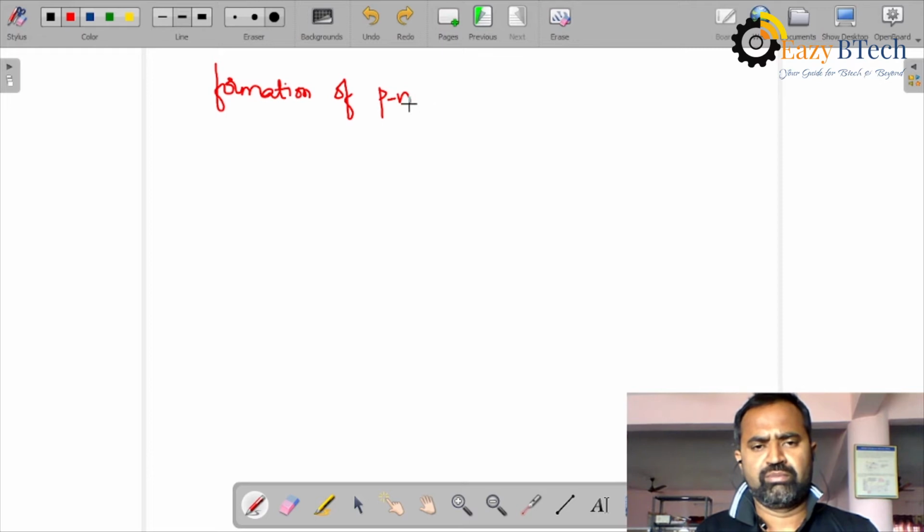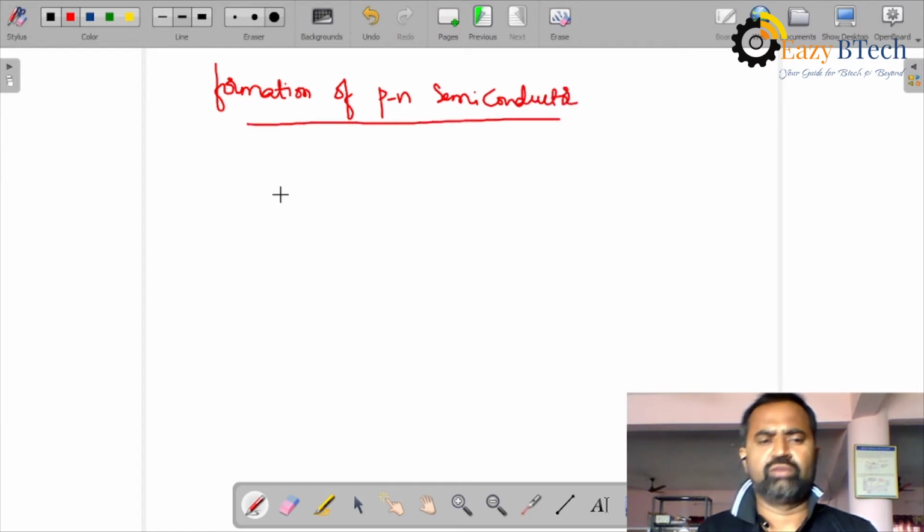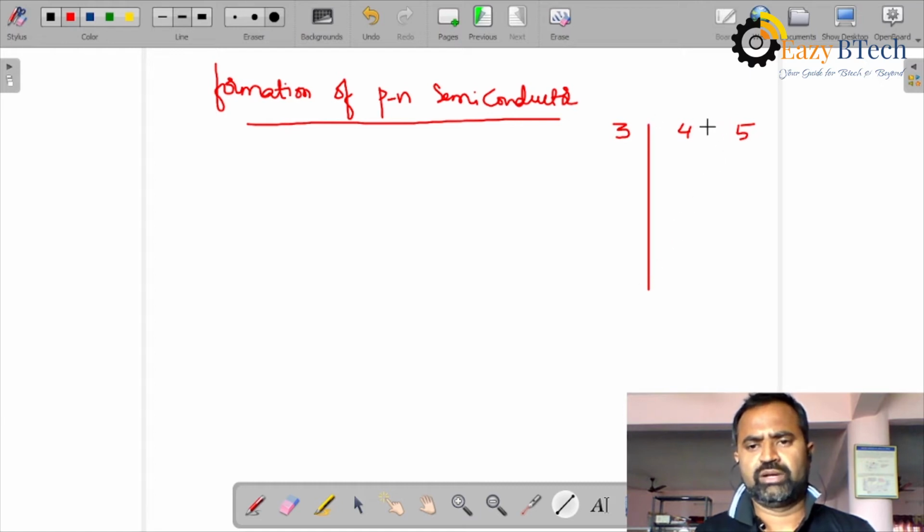Formation of PN semiconductor. We know that in the previous lecture we have studied clearly the group elements: third group, fourth group and fifth group. It is a third group element, it is a fourth group element and it is a fifth group element.